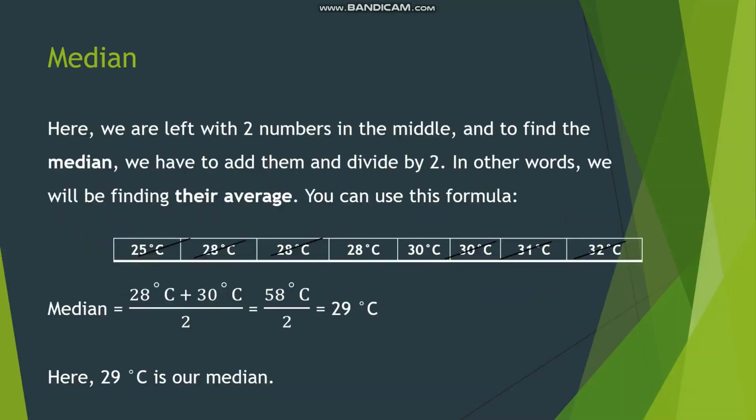Here we are left with two numbers in the middle. To find the median, we have to add them and divide by 2. In other words, we will be finding their average. You can use this formula. Median is equal to 28 plus 30 divided by 2, which is equal to 58 by 2, which is 29. So here 29 degrees Celsius is our median.